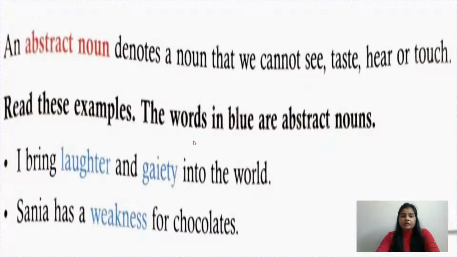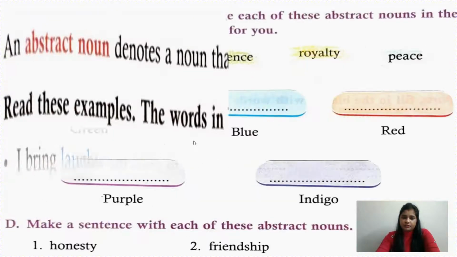Now, an abstract noun denotes a noun that we cannot see, taste, hear or touch, like we can do with other nouns. Read these examples. The words in blue are abstract nouns. I bring laughter and gaiety into the world. Gaiety means children's happiness. Sanya has a weakness for chocolate. So laughter, gaiety and weakness, they are abstract nouns.